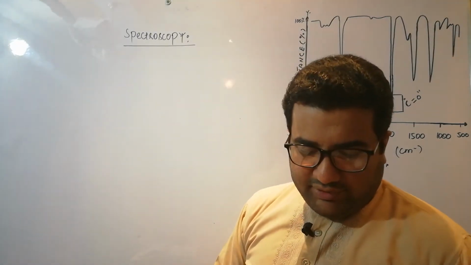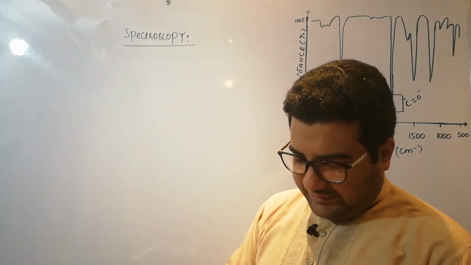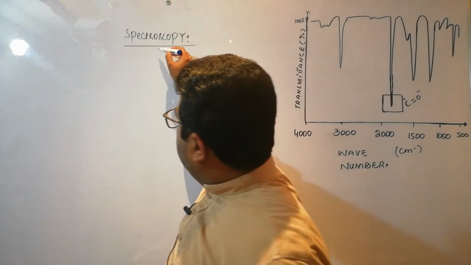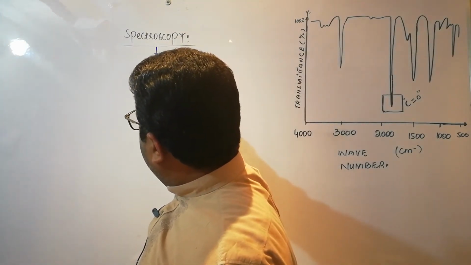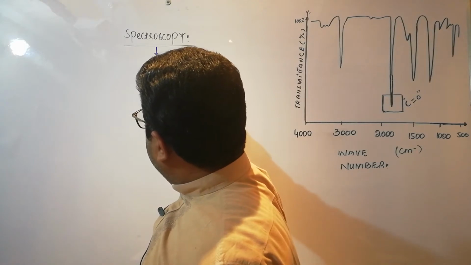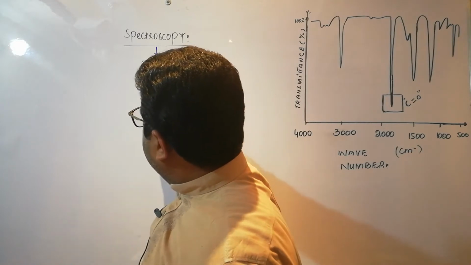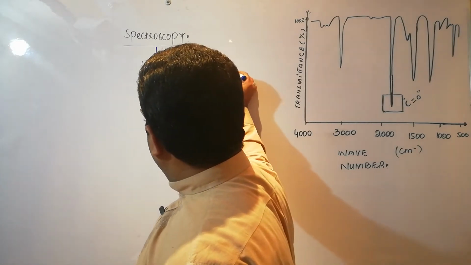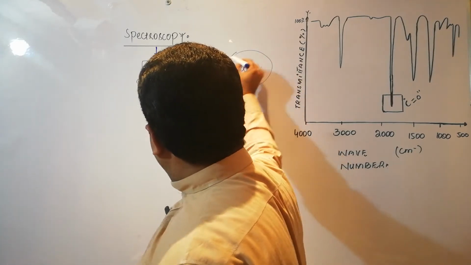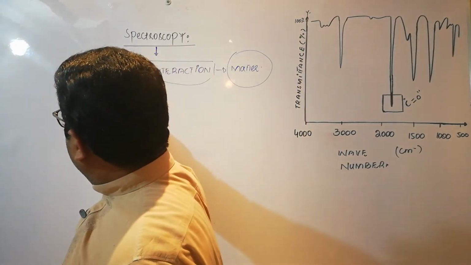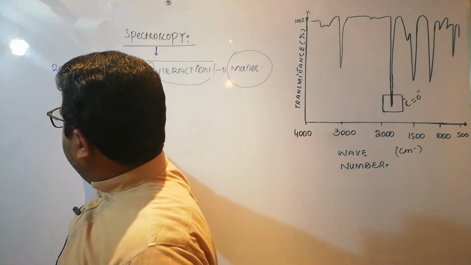What is spectroscopy? Spectroscopy is basically the study of interaction between matter and radiations.